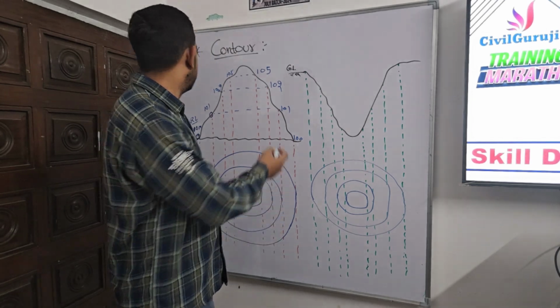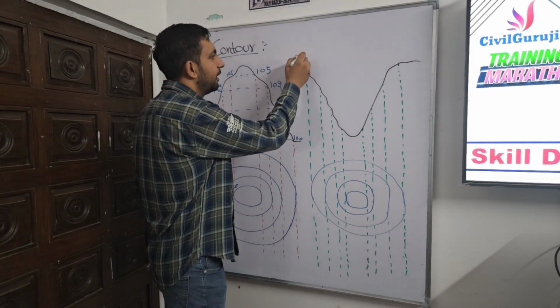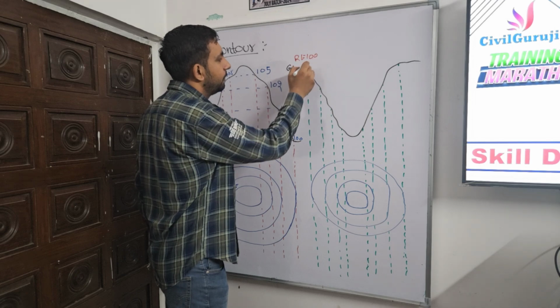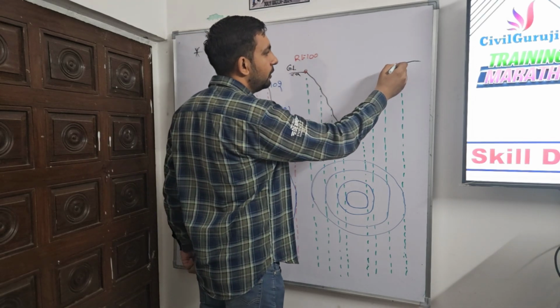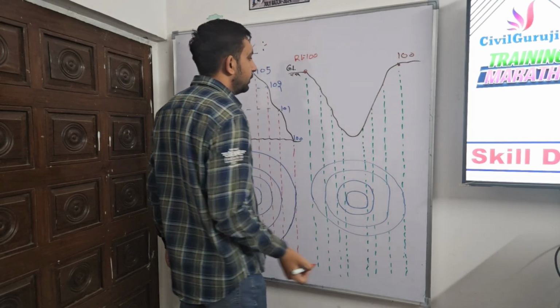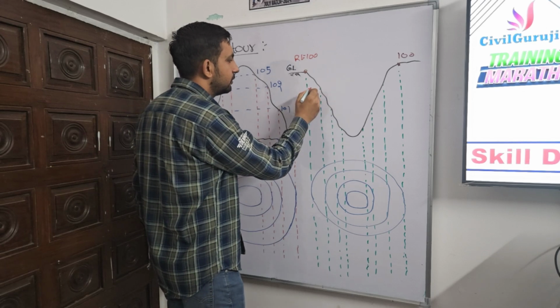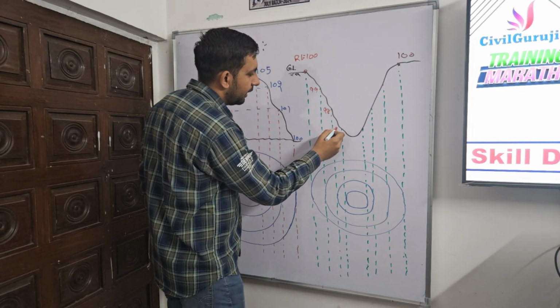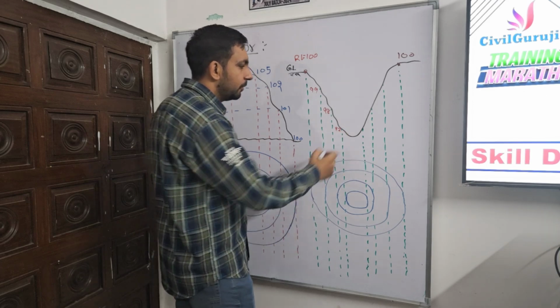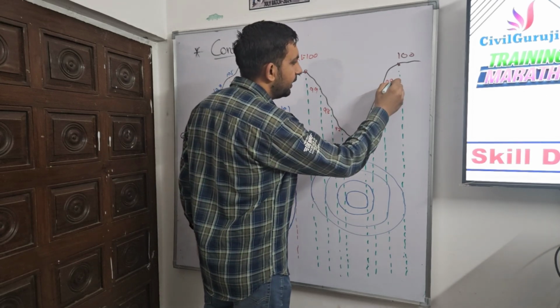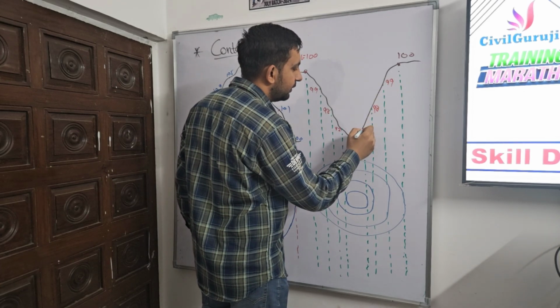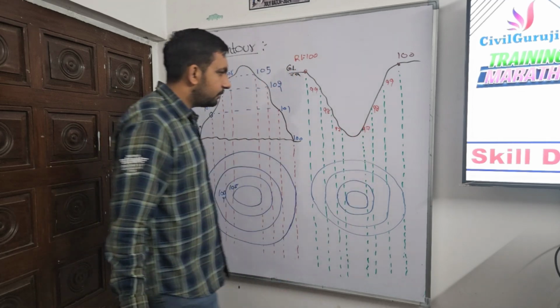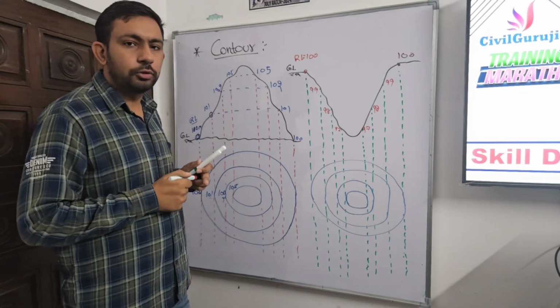Okay. So this is our ground level. We assumed here RL is 100. Here also 100. Then as we go down, it's 99, 98, 97. Similarly here 99, 98, 97. These are the RLs we got to know about.